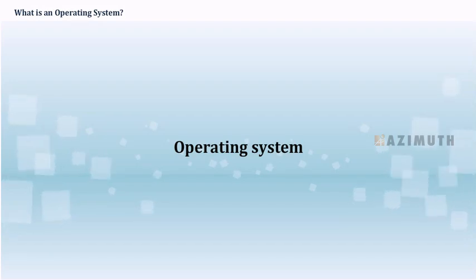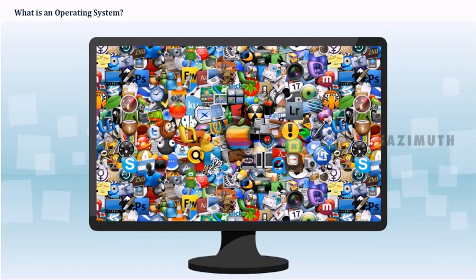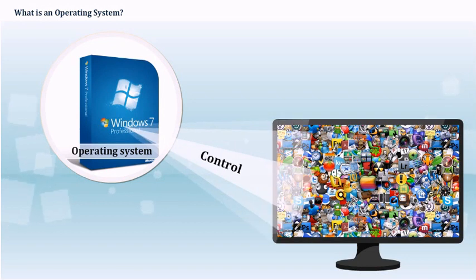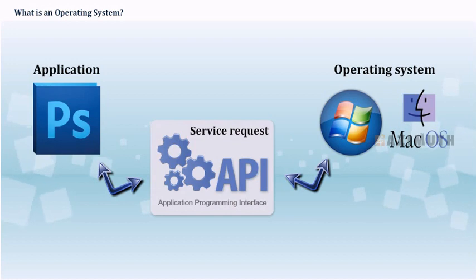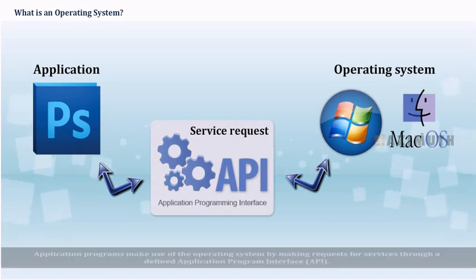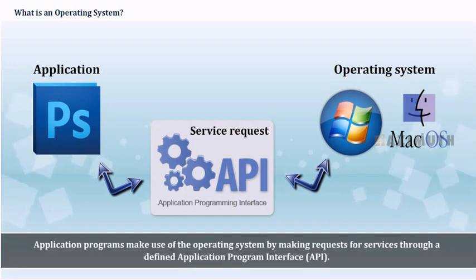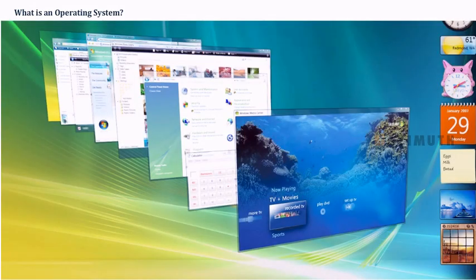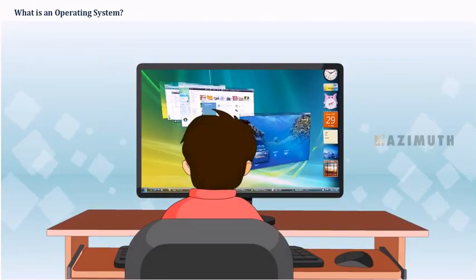Operating system. An operating system is a software program that controls all the other programs in a computer. The other programs are called application programs. Application programs make use of the operating system by making requests for services through a defined application program interface, API. Users can interact directly with the operating system through a graphical user interface, GUI.